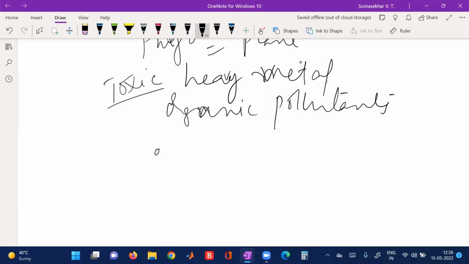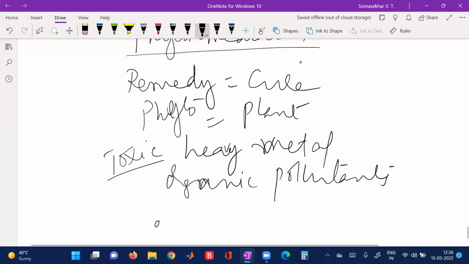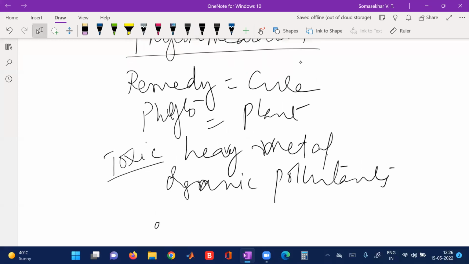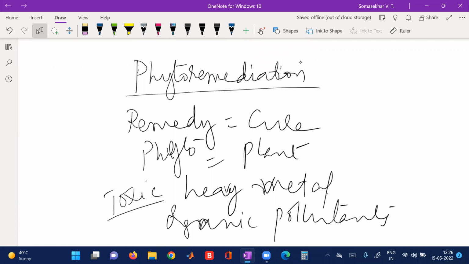So phytoremediation is the cleaning up of the environment with the help of plants and their associated microorganisms. It is defined as the use of green plants and the associated microorganisms to remove the toxic environmental contaminants. I think it will be okay for you.